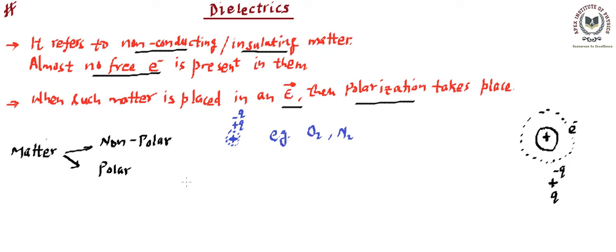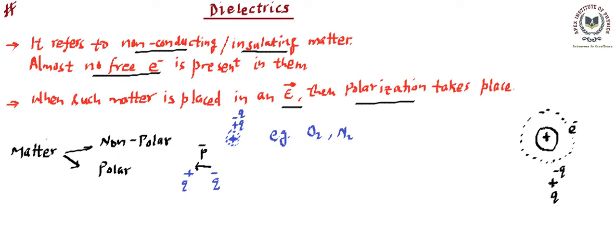Moreover, polars are those in which the positive charge center is at a different location and the negative charge center is at a different location. If they are at different locations, then it is going to create a dipole. We know a dipole is an arrangement of a positive charge and a negative charge. So from negative towards positive, this will form an electric dipole P. So polar molecules create an electric dipole, whereas non-polar molecules like oxygen and nitrogen are not going to create any polarization.